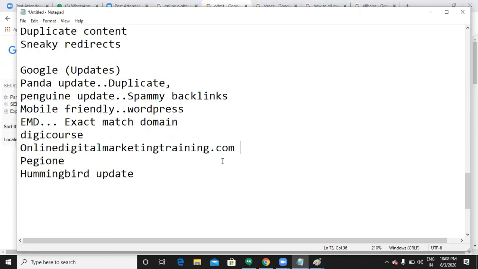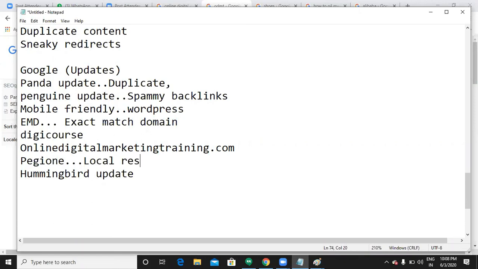So never ever go with the keyword and long tail keyword domains and all. It is not at all necessary. Just go with a short name like Uber, Honda, Ola. That kind of website, that kind of short name is good. Okay, right. The next thing is Pigeon and then Hummingbird.